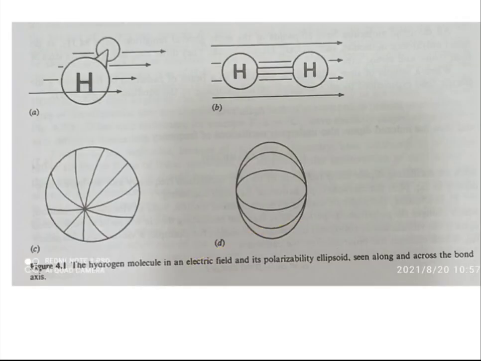See this diagram of a hydrogen molecule kept in an electric field, and its polarizability ellipsoid is shown in this diagram, seen along and across the bond axis.